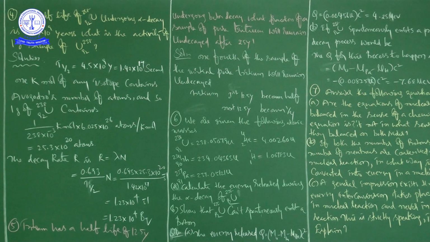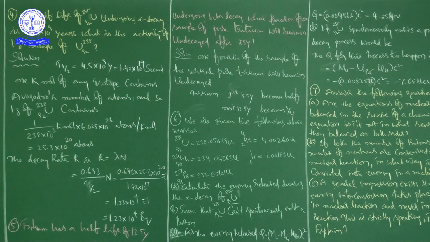The decay rate R is equal to lambda into N, and that you can write as 0.693 divided by t half, that is the half-life, into N. Writing down the values, with N as 25.3 into 10 to the power of 20, finally we are getting 1.23 into 10 to the power of 4 per second, that is 1.23 into 10 to the power of 4 becquerel, Bq, named after the scientist.